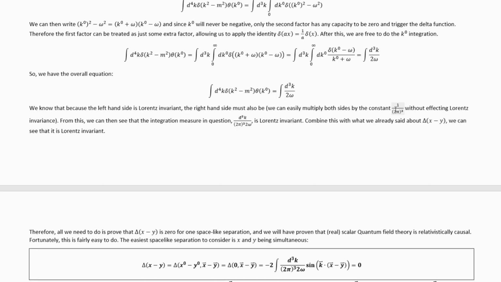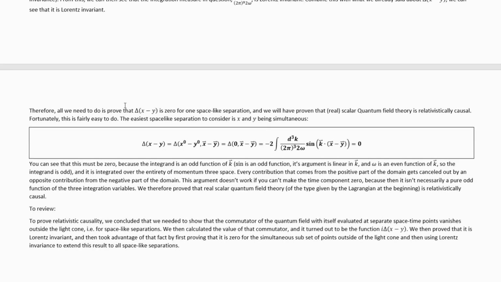We can easily multiply it by this factor to get it to look exactly like the kind of integral we're interested in, and from that we see that this exact integration measure, the one we're so interested in, is in fact Lorentz invariant. If you combine this with what we've already said about this capital delta function, we can see that it is in fact Lorentz invariant. Therefore, all we need to do, as I described above, is prove that this quantity is 0 for one space-like separation, and we will have proved that real scalar quantum field theory is relativistically causal.